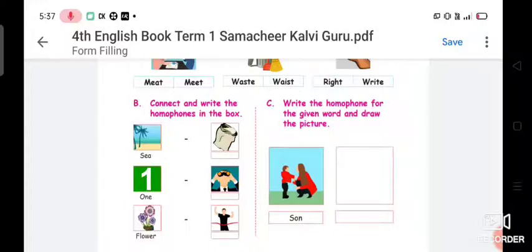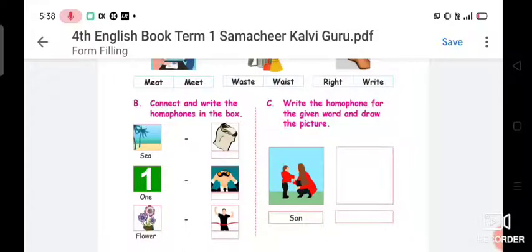The first picture indicates ocean and you have to match S-E-A to the second picture on the right side, a man with binoculars, S-E-E. So S-E-A and S-E-E give the same sound but different meanings.